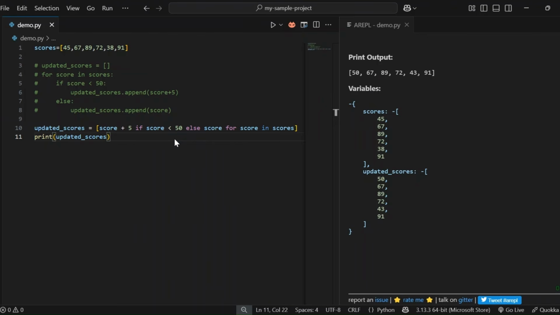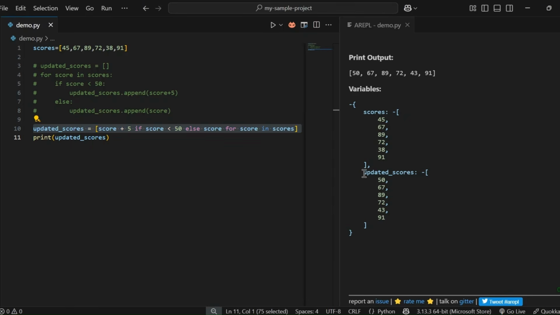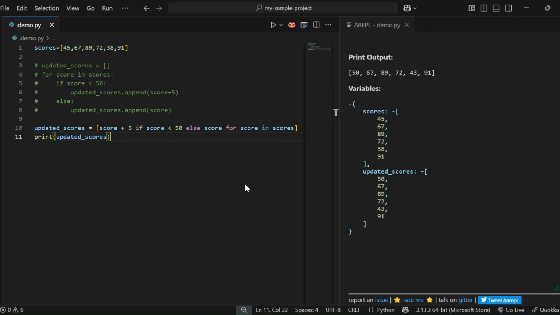But Riya is smart. She uses list comprehension, a quick way to create lists with logic in a single line. Let's break it down. For score in scores, it loops through each score, and based on the condition, that is, if score is less than 50, we add plus 5 grace marks, else we return the score. The result is a new list with the updated scores. So now students with less than 50 have improved their marks and Riya saved her time.